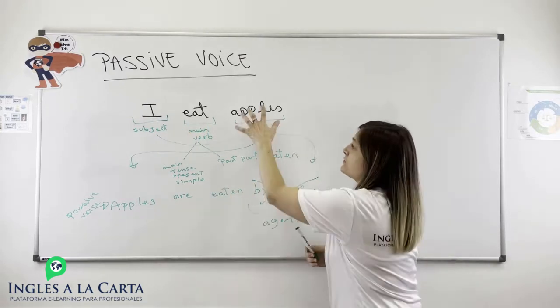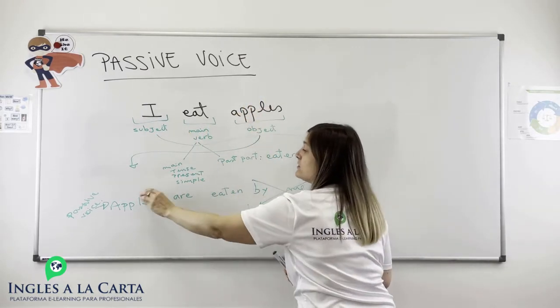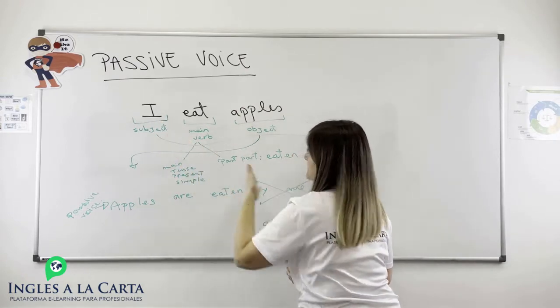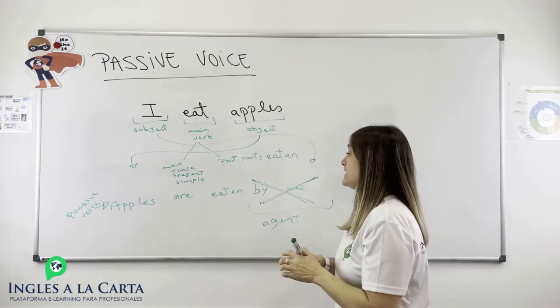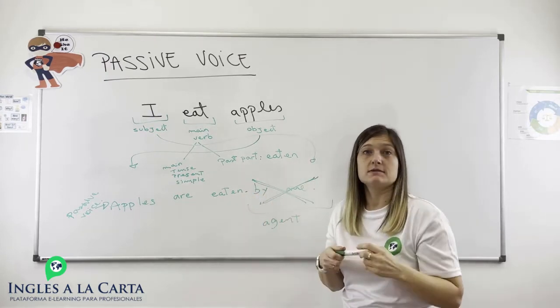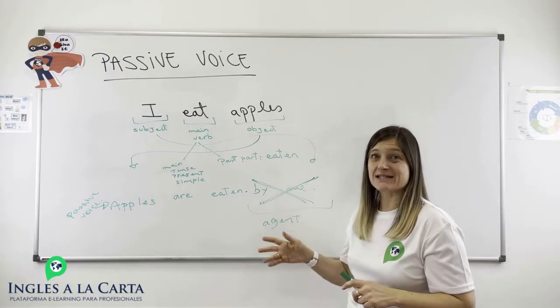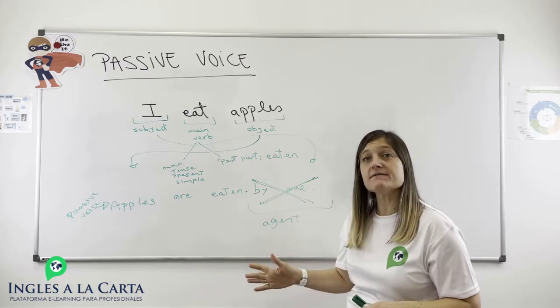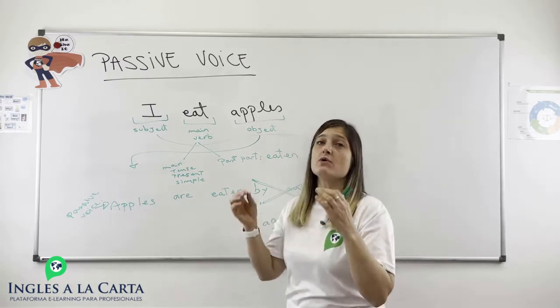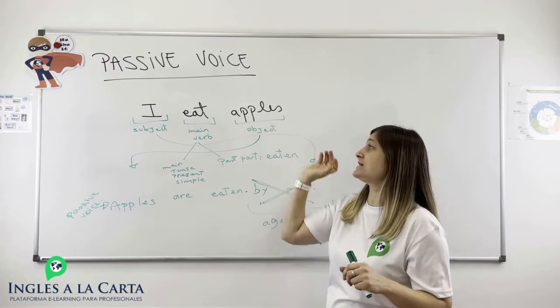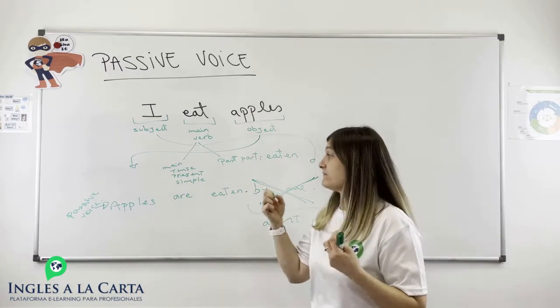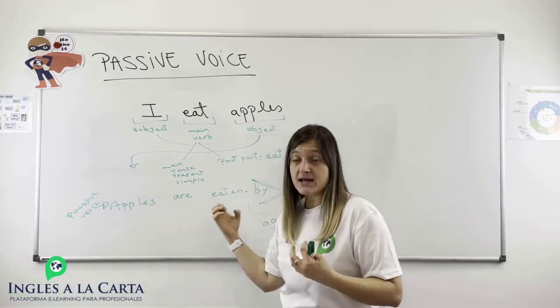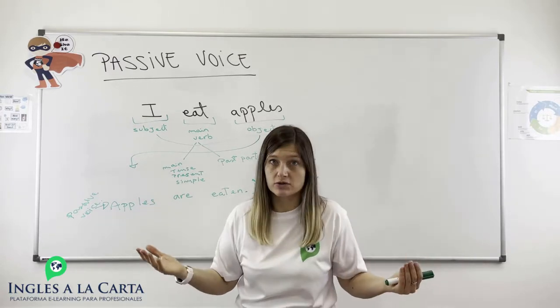In this case, we are more interested in the apples and we are not interested in me. So writing "by me" is nonsense, right? So the point is that we're going to use passive voice when we are more interested in the object than the subject. Sometimes it's interesting writing sentences in passive, but sometimes it's not.